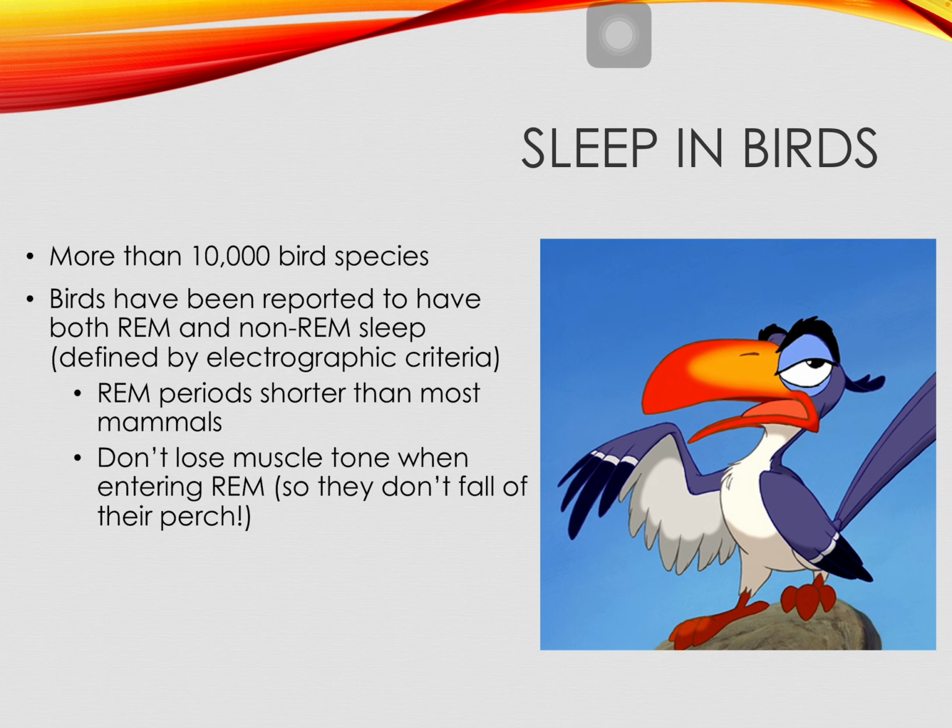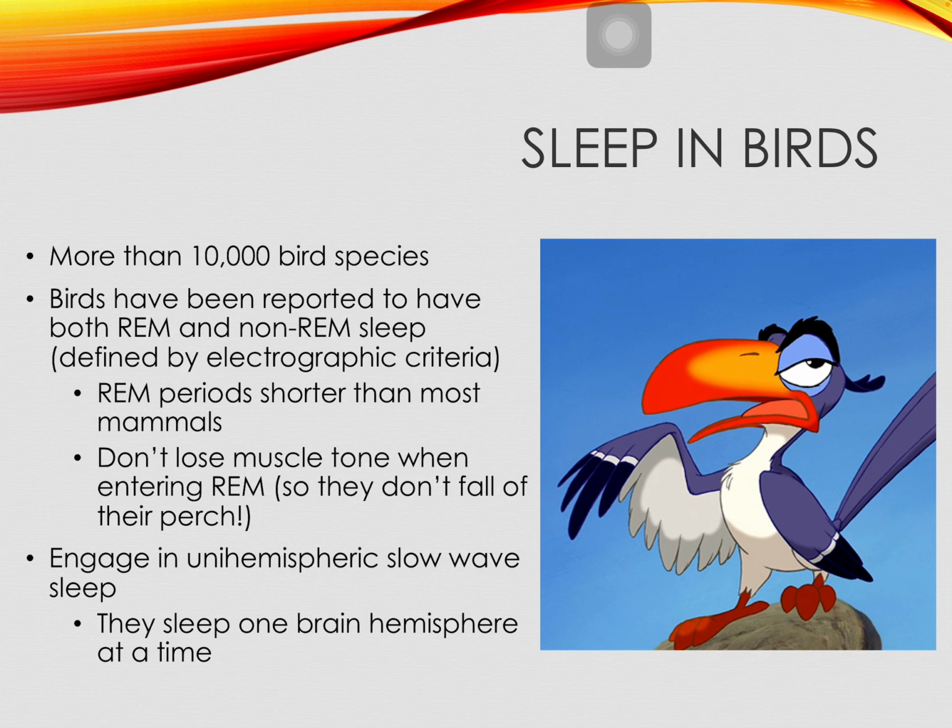So we're seeing a lot of these animals breaking rules, right and left, which then begs the question, is our behavioral criteria, our definition of sleep, something that can go across all species? There's no right answer. I'm just philosophically bringing the question up. Another thing that birds engage in is unihemispheric slow wave sleep, one hemisphere at a time.